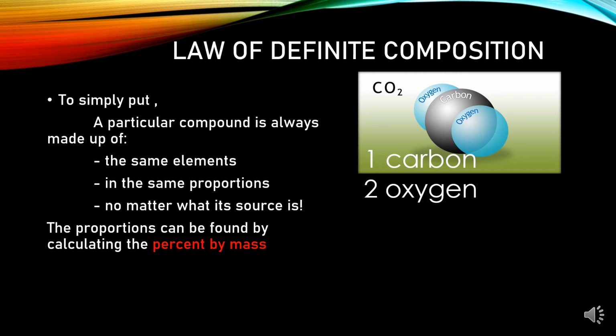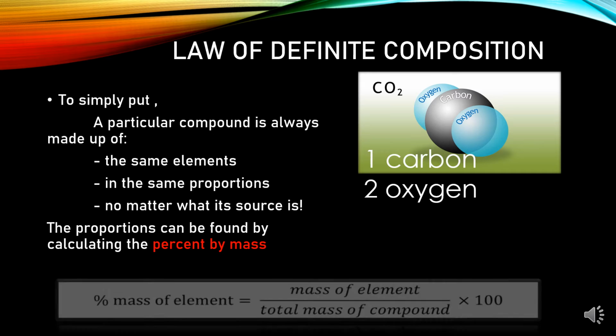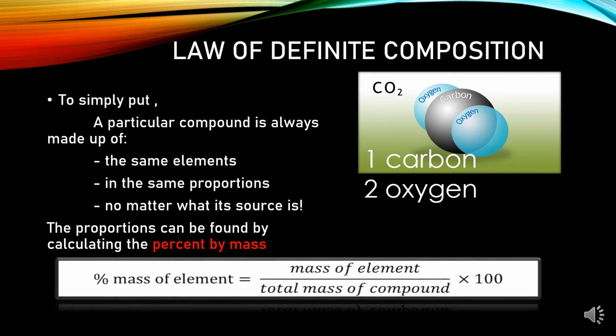For example, CO2 is always composed of one atom of carbon and two atoms of oxygen. Percent mass of element is equal to mass of element over the total mass of compound times 100.